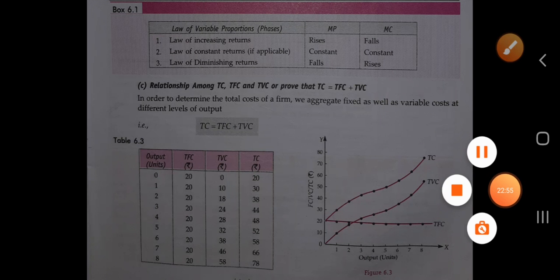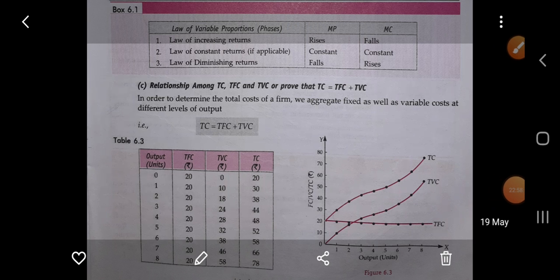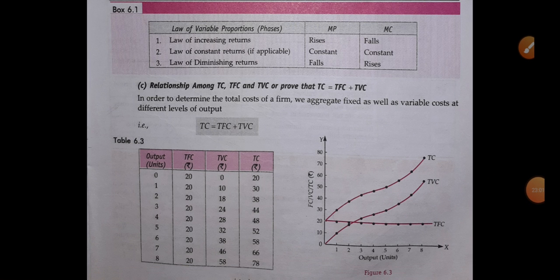Okay, so now the relation among the TC, TFC and TVC. We have already studied what TC is. TC is the sum of the fixed cost and the variable cost. And what is fixed cost? The fixed cost remains the same whatever the change in the level of output. However much the output changes, fixed cost will always be the same, even at zero level of output. But variable costs are those costs which change with the change in the level of output. When the output is zero, the cost will also be zero.